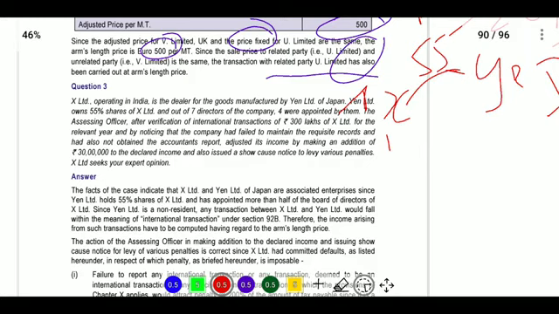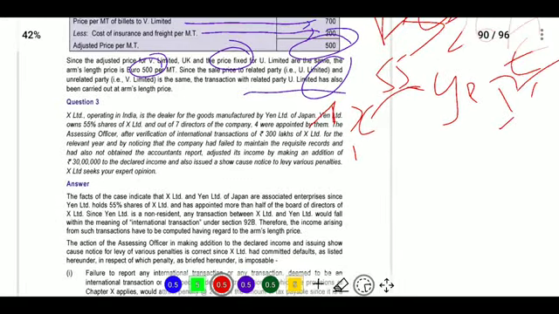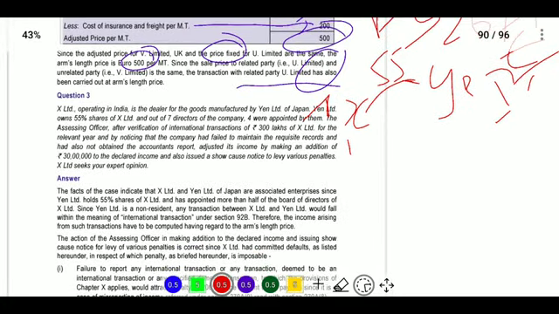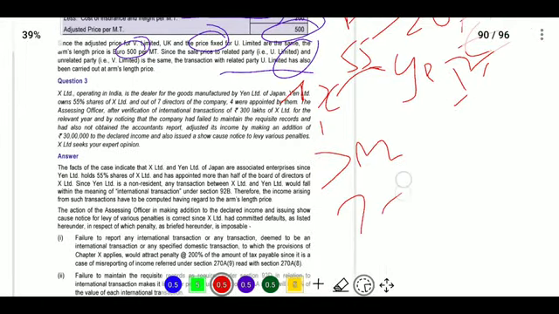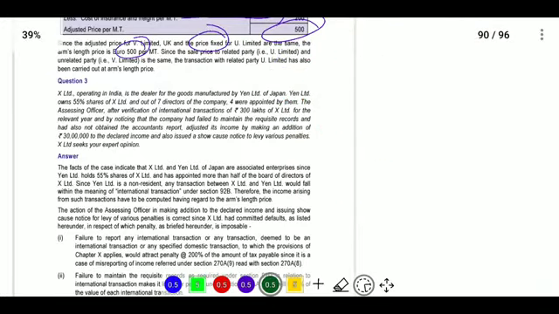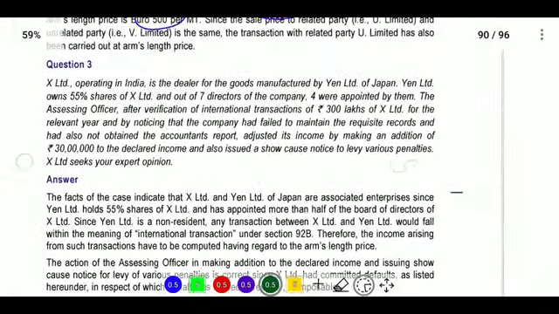Okay. Next, 55% of shares, and out of 7 directors of the company, 4 are appointed, and another condition is also satisfied: where the appointing person appoints more than half. If it is 7 members, it is required 4, then both will be treated as associated enterprises. If it is 5 and 3 persons are appointed by that person, then it will be treated as associated enterprises. Now they appointed more than half of the existing.